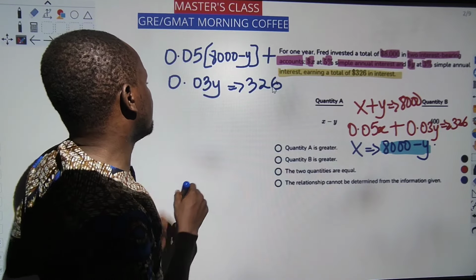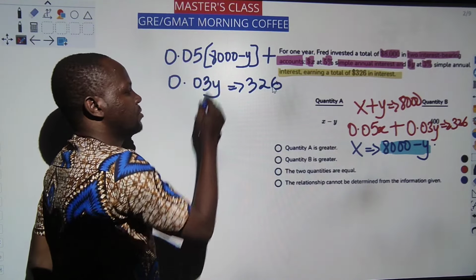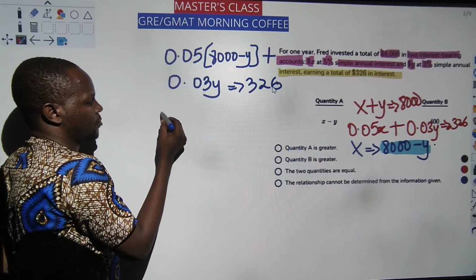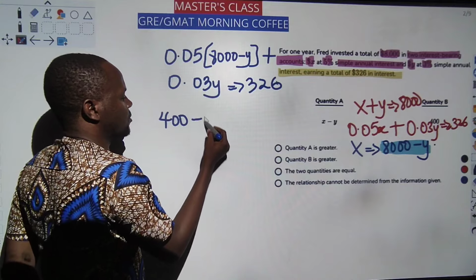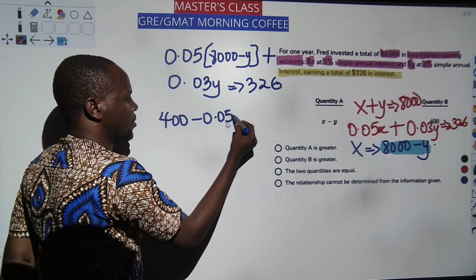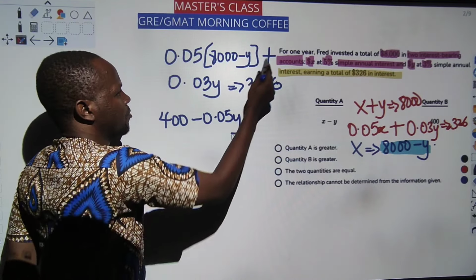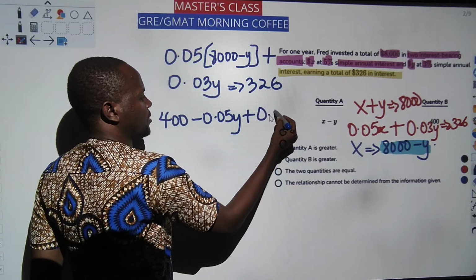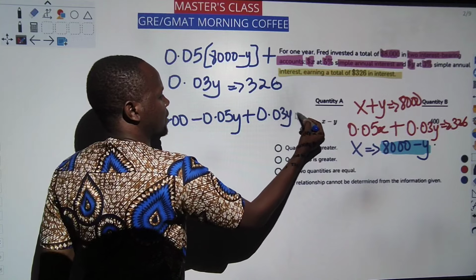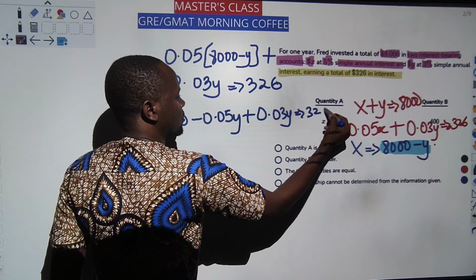I also have a calculator. This should be 400. This times this, guys, I'm going to have 400. And this times this is minus 0.05y. Then I have plus, you can see, it's so easy, plus 0.03y is equal to 326.